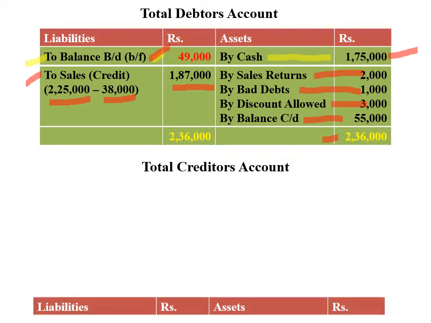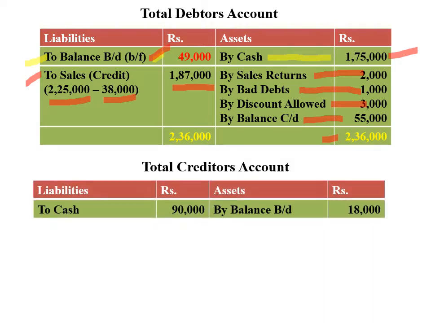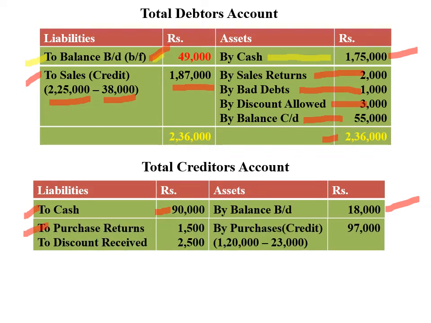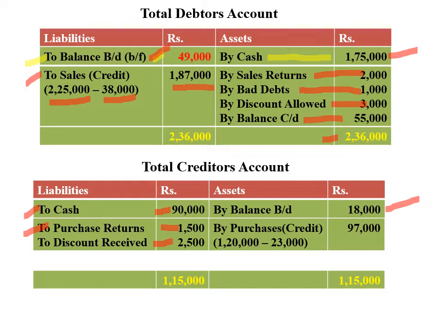So next, total creditors account. First one, opening balance: by balance brought down 18,000, and payment to creditors, by cash account, 90,000 rupees. Next, on the credit side, by purchase return 1,500, discount received 2,500. And to purchases, that is credit purchases: total purchases they have mentioned 1,20,000 and in the bracket they have mentioned cash purchases 23,000. So 1,20,000 minus 23,000, 97,000 is the credit purchases.